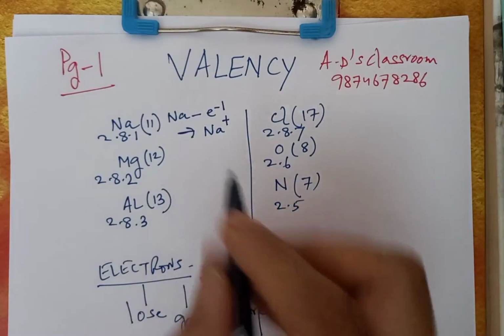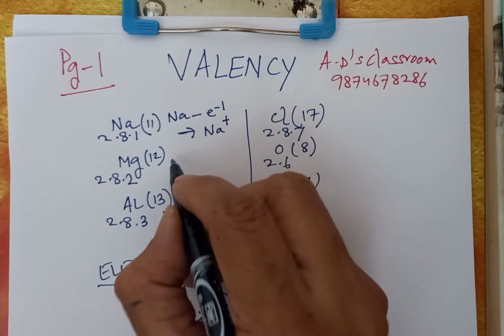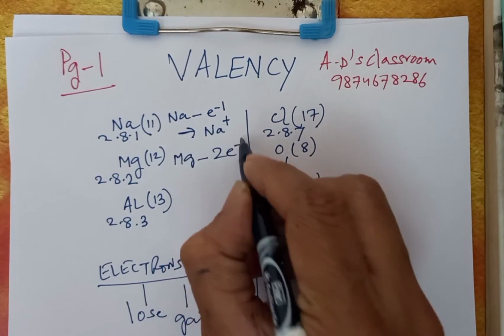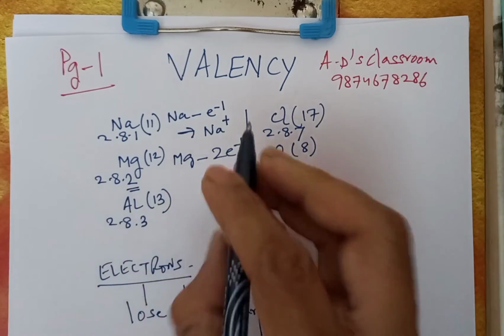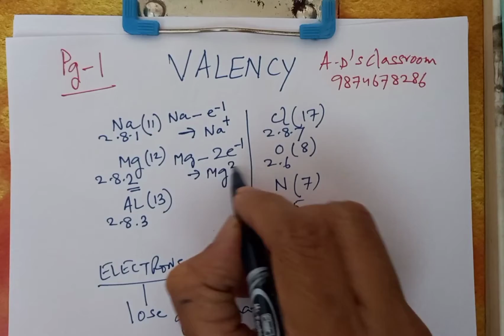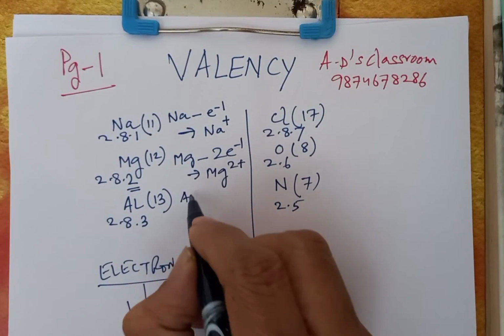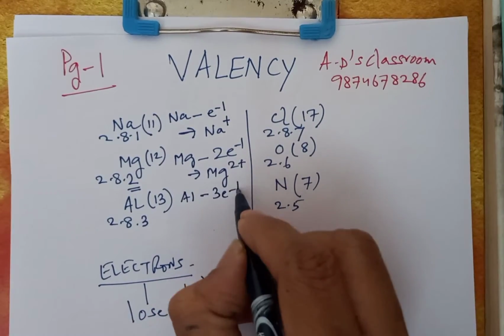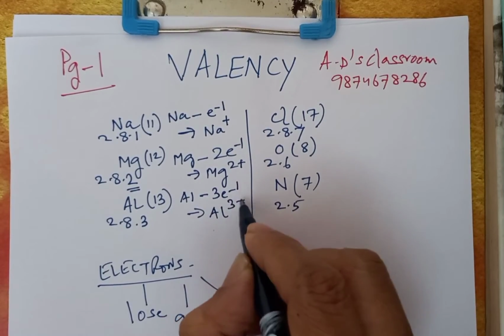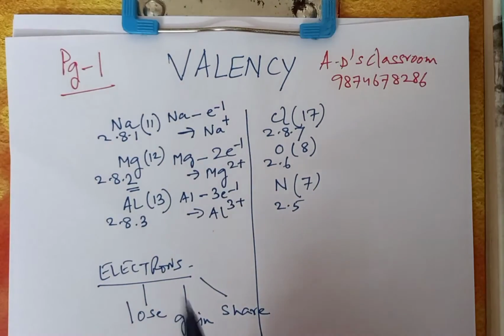Now magnesium similarly losing two electrons from its outermost shell, and we are getting Mg2+. Aluminium losing 3 electrons from the outermost shell, and we are getting Al3+. So now let us concentrate again on the modern definition of valency.